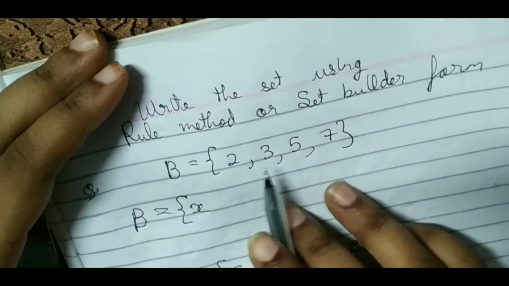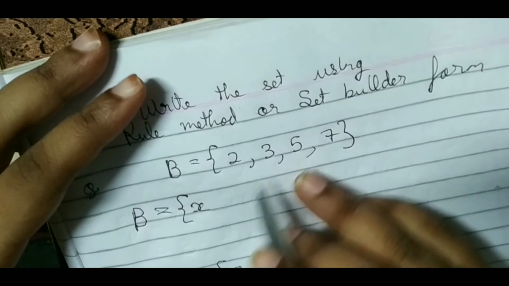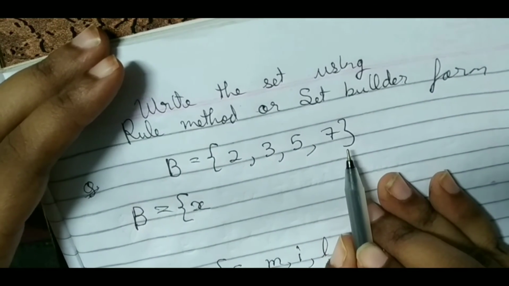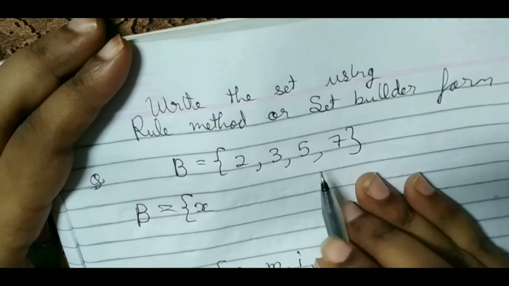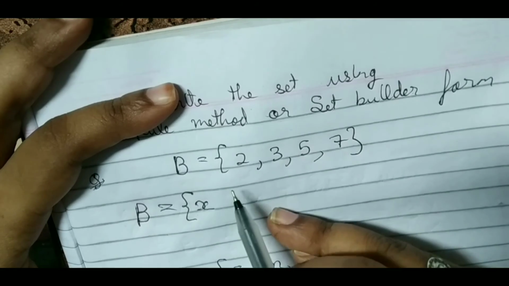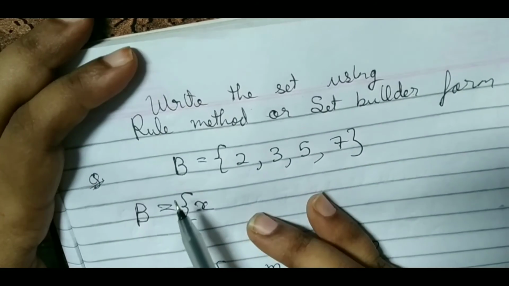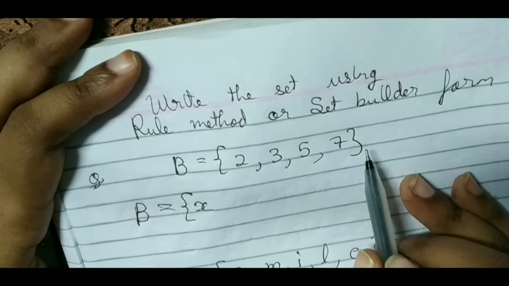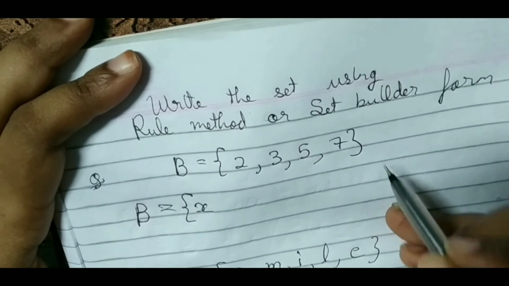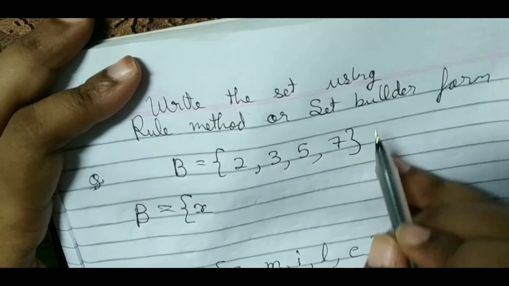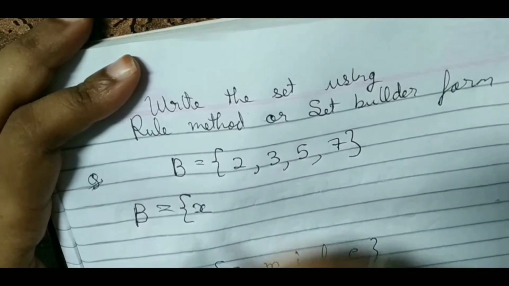We will not write the elements; we will write the property of these elements. See these elements 2, 3, 5 and 7. What are these elements? These are prime numbers between 1 and 10. After 10, 11 is there, and 11 is not in this set, right? So these are all the prime numbers between 1 and 10. So we will write the property of these elements.